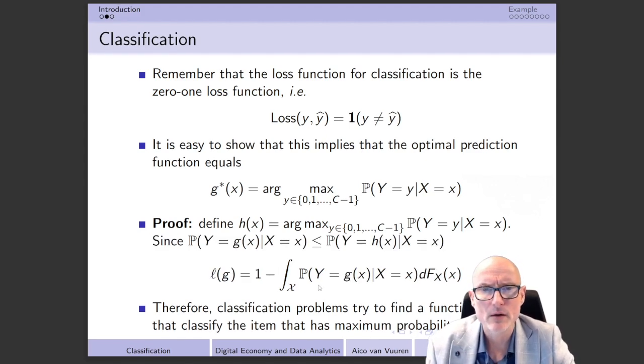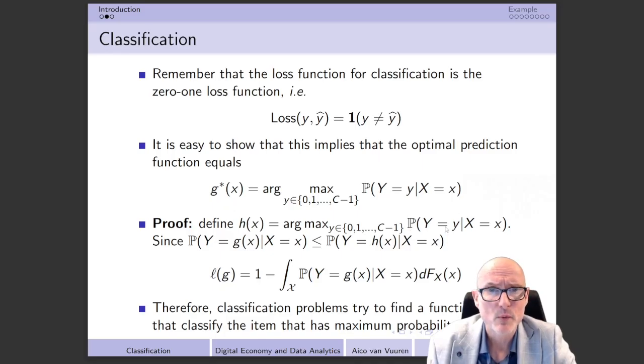Well, now we actually get to the most important step, and that is that we should realize that at the moment that we replace this probability by the probability that y is equal to h(x). So if we replace this g(x) by h(x), then based on the assumption, well, this is actually not an assumption, but that's the definition of h(x), because take into account that h(x) actually maximizes the probabilities that we have over there.